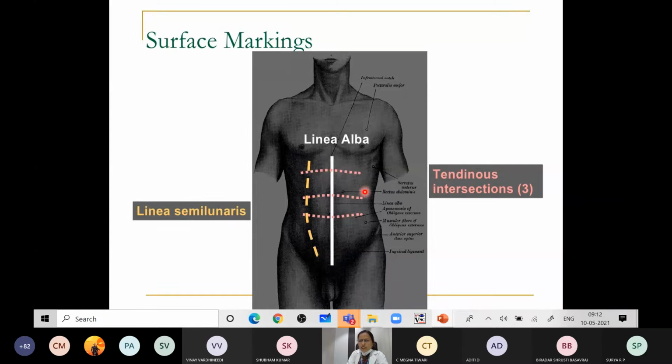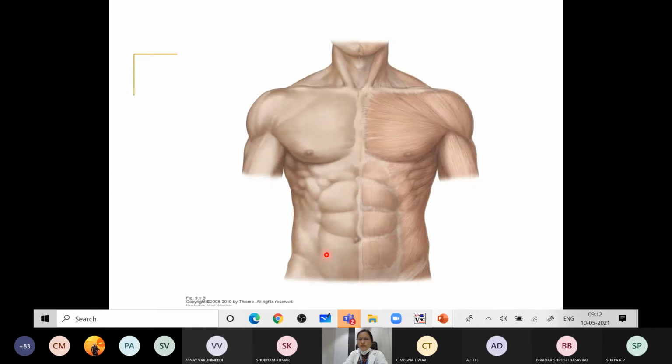Apart from that, some transverse furrows will be seen. This is what you call the abs. These are the tendinous intersections of the rectus abdominis muscle. Whatever abs you see are produced by the tendinous intersections of this rectus abdominis muscle, which is present along each side of the linea alba. So one is the linea alba, a linear furrow extending from the xiphisternum to the pubic symphysis, and this is the linea semilunaris, very important. These are the soft tissue landmarks.